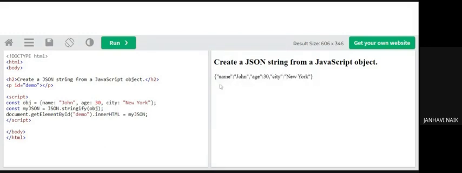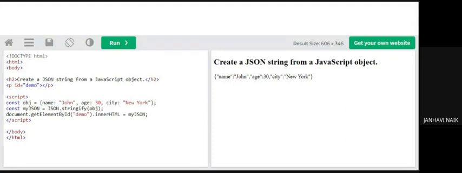Name is also in double quotes, John, age 30, city New York. Over here it was the object created, and over here is the string that you are getting back. So this is a simple program to convert an object back into a string. The object that was created, you are converting back to a string with the help of JSON.stringify.